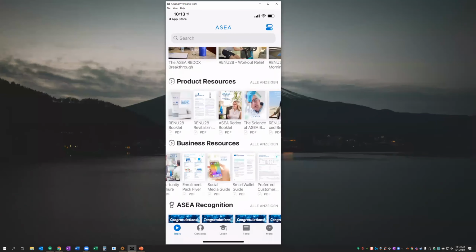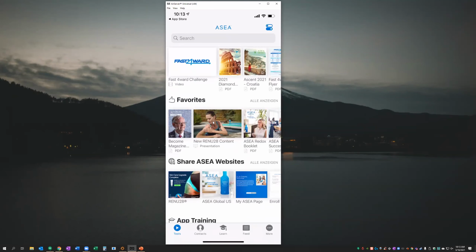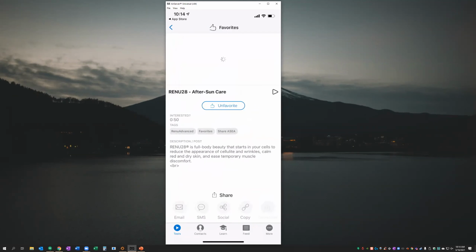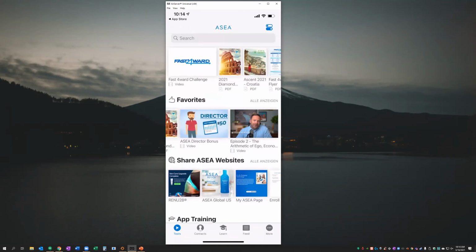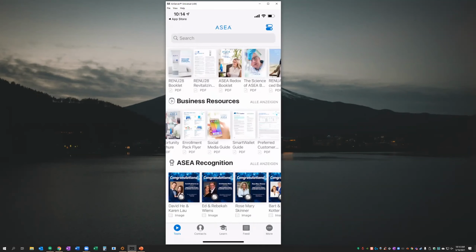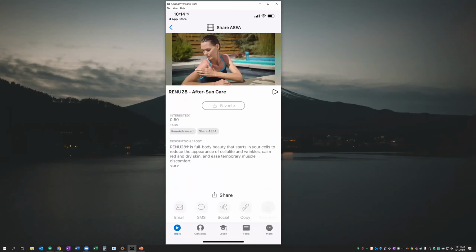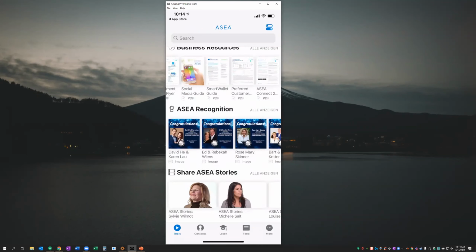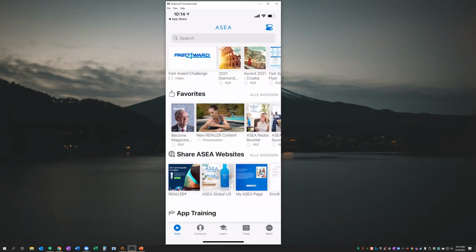So what I mean by that is if I scroll through and go down here to my favorite section, this is everything I have marked as my favorite. So if I want to unfavorite this after sun care video, it's going to remove it from my favorite section. And it's also going to be always listed here at the top in all these other categories as well. It's just going to simply duplicate it. It's going to be in the main section it belongs in, as well as the favorite section. Right there.